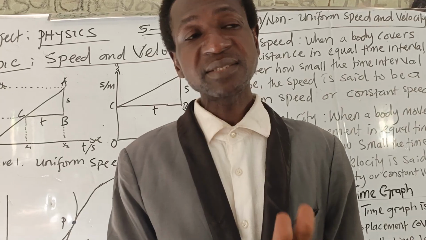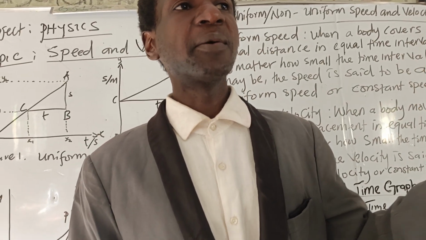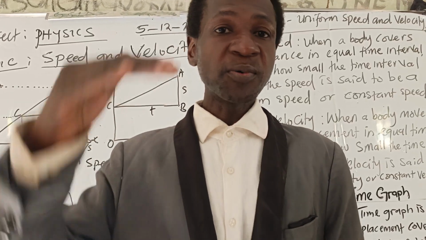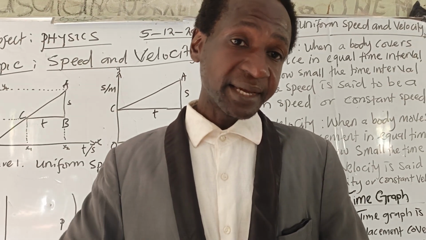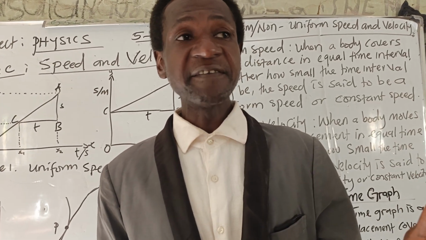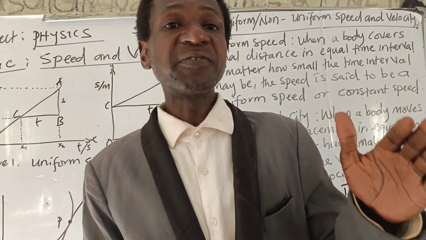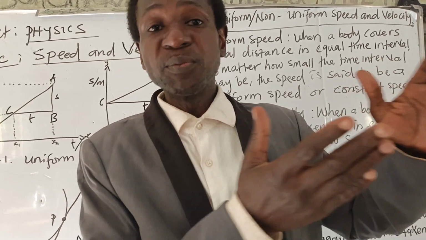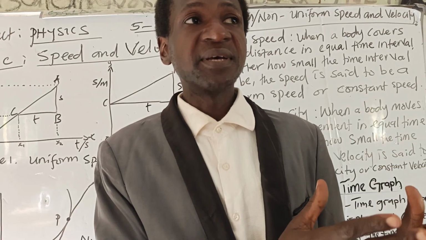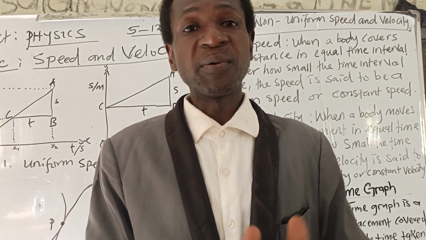The total distance covered is 40 meters, while the total time taken is 8 seconds. So now 40 divided by 8, we have 5. So 5 meters per second is the uniform velocity of the motorcyclist.